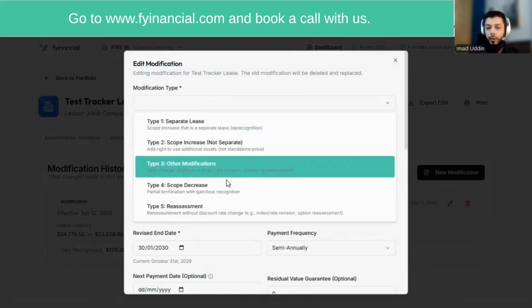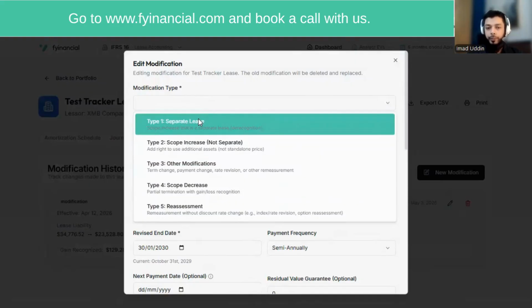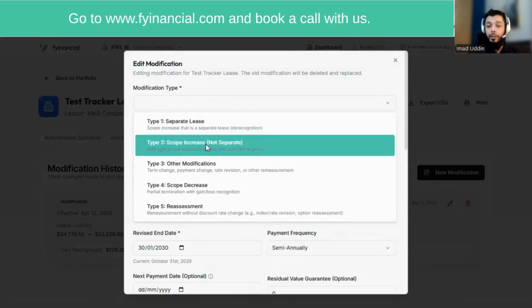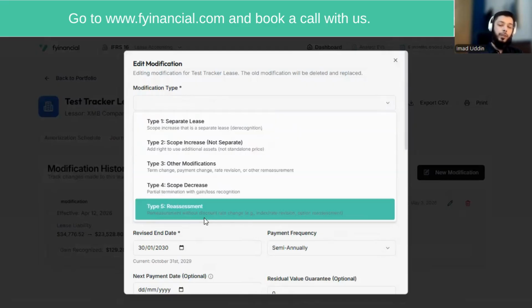Then there are other modifications, and there are scope decrease modifications. So based on any modification that your leases might have gone through, you can select an option here, and based on that option, it will treat the entire lease modification automatically without you having to input the data again, without you having to make a separate schedule, without you having to do anything manually. Similarly, we also have an option for reassessment, which means if, for example, you initially thought that the lease would have an extension option exercised, and now you're saying that it would not be exercised, you can reassess your assumptions based on the existing contract, which had not gone through modification. And the key difference under reassessment is that the discount rate remains the same.